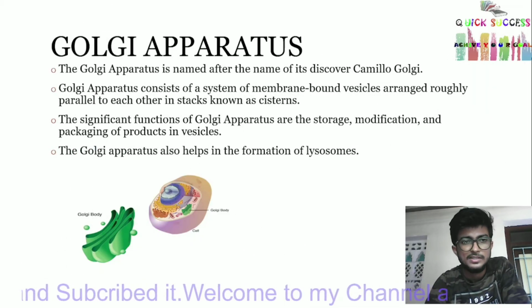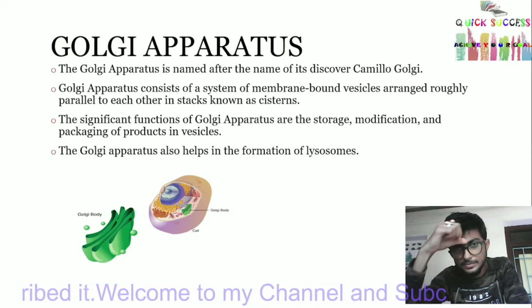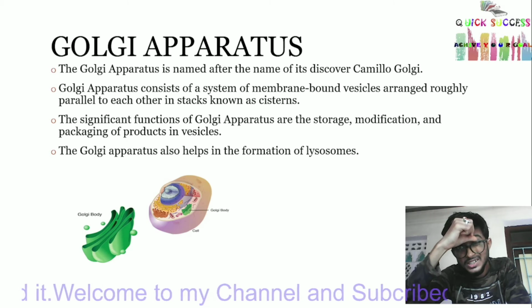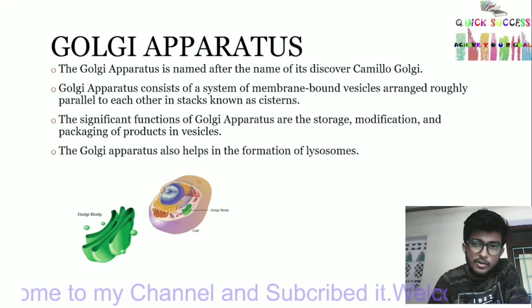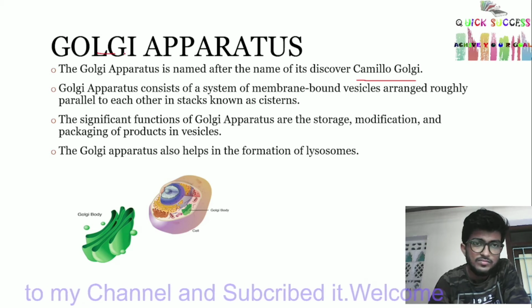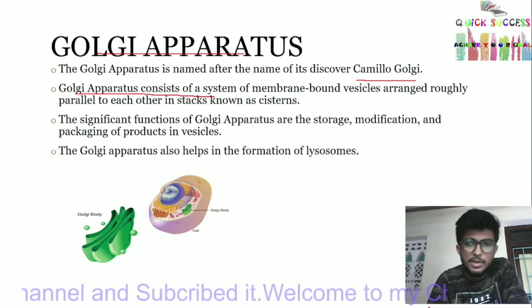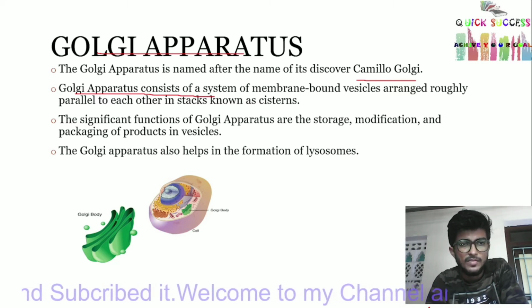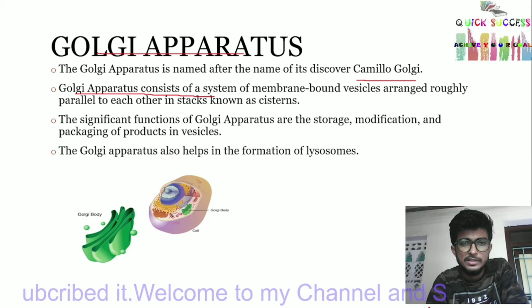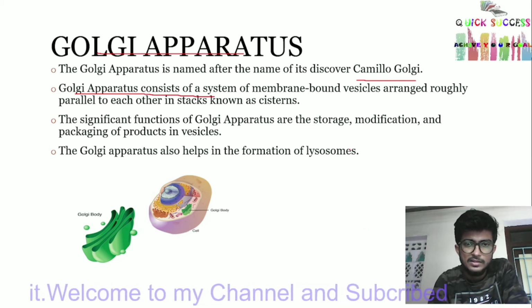Golgi apparatus. The Golgi apparatus is named after its discoverer, Camillo Golgi. This is the scientist. He discovered the Golgi apparatus. Golgi apparatus consists of a system of membrane-bound vesicles arranged roughly parallel to each other in stacks known as cisternae.